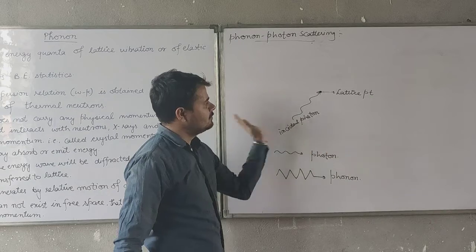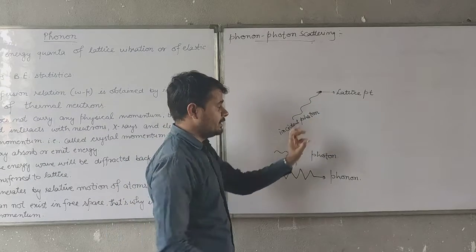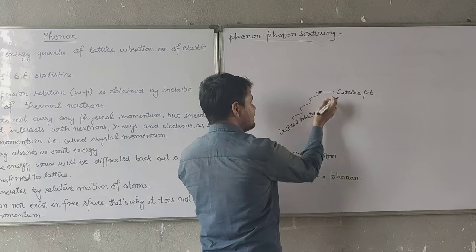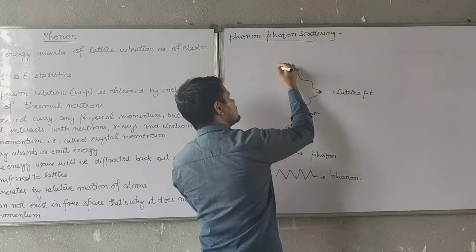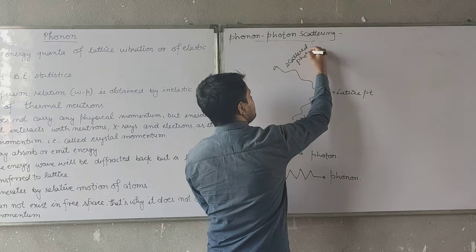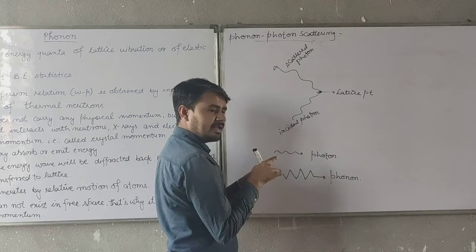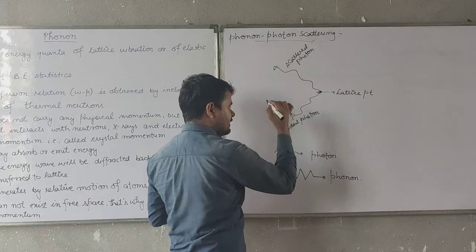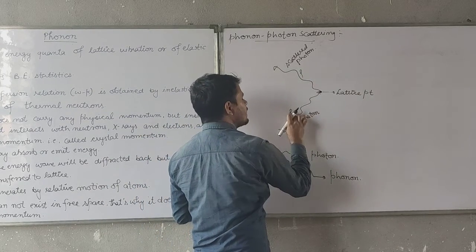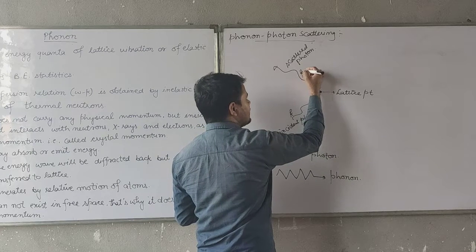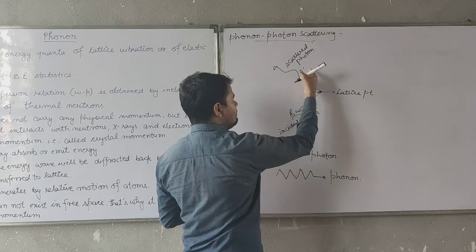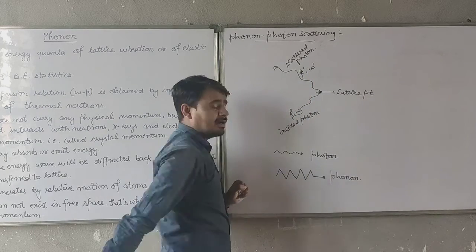Now, the incident photon is interacting with a lattice point, and then it loses some energy. When it loses some energy or is scattered by the lattice point, the scattered photon has a different wave vector and different angular frequency. Its wave vector is say k dash, and its angular frequency is say omega dash.